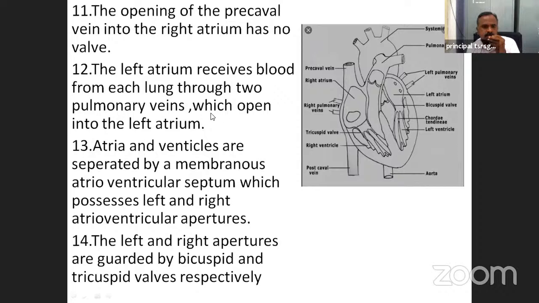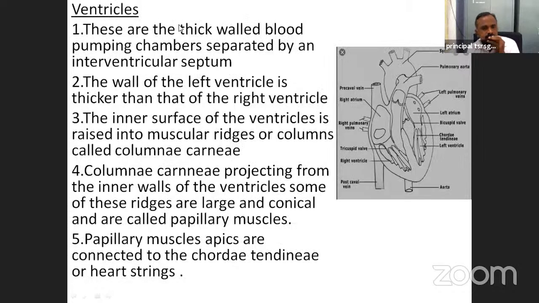Next, the ventricles. These are the thick-walled blood pumping chambers separated by an interventricular septum.